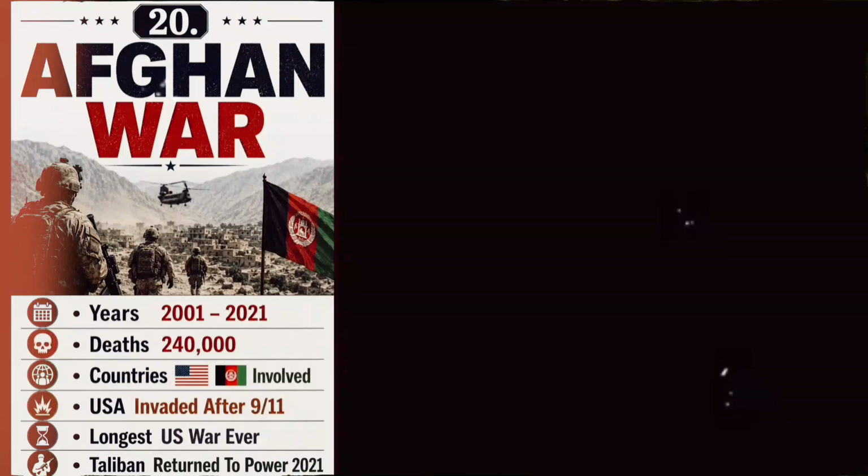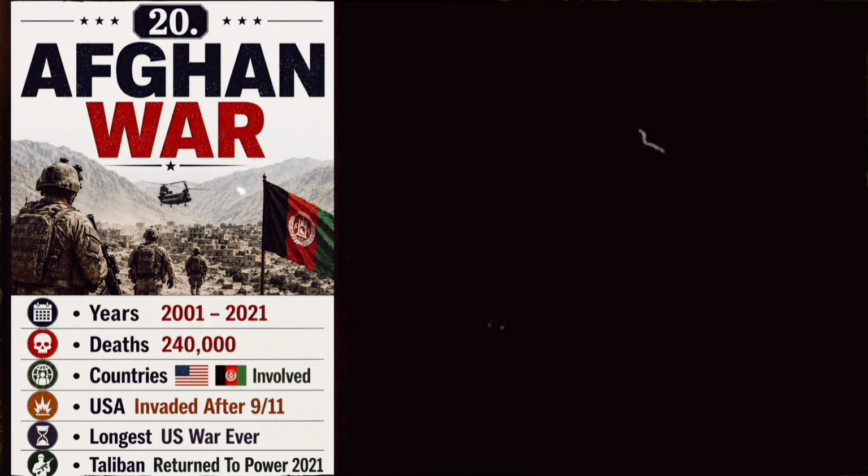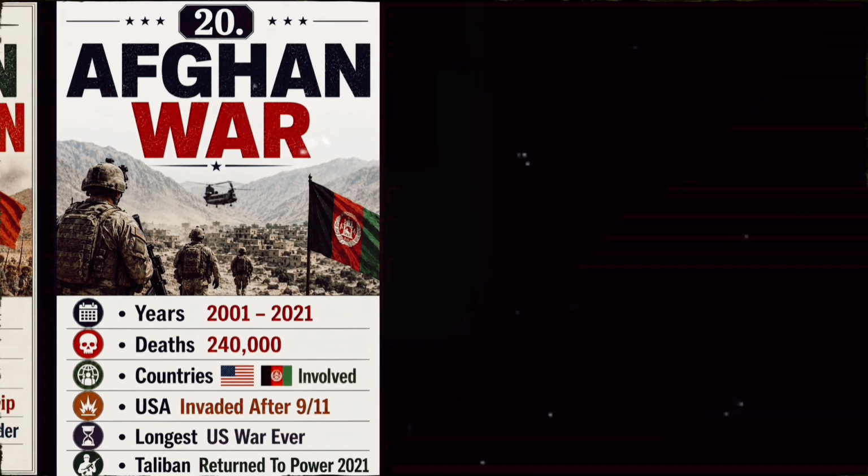How did a war last for 20 years? The Afghan War caused an estimated 240,000 deaths and involved the United States and Afghanistan. The US invaded Afghanistan after 9/11, making it America's longest war before the Taliban returned to power in 2021.